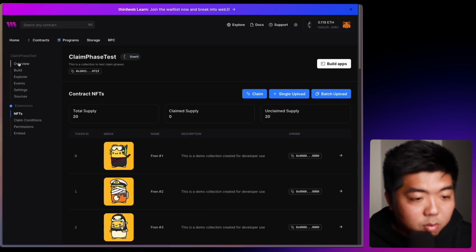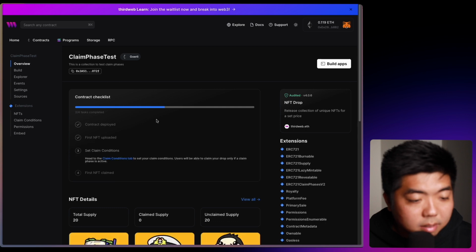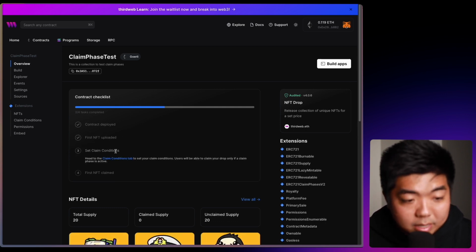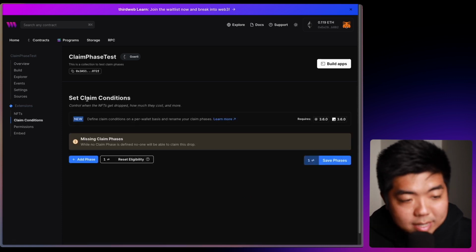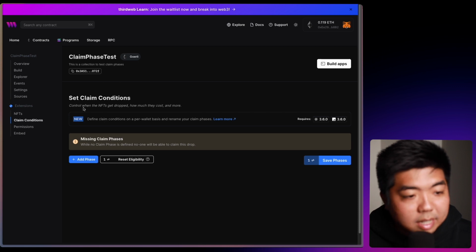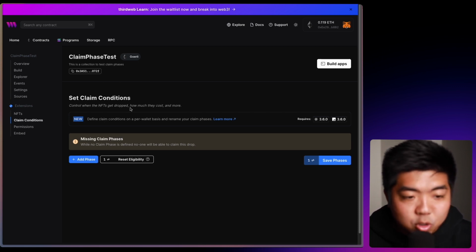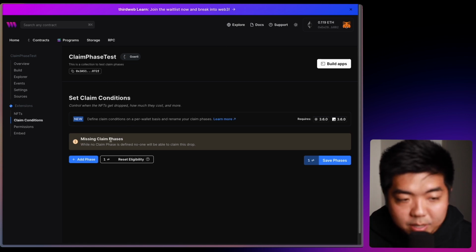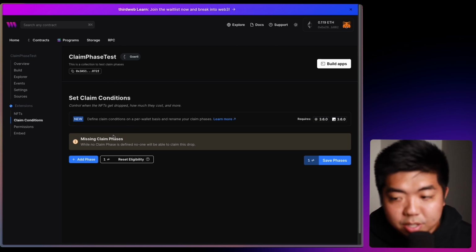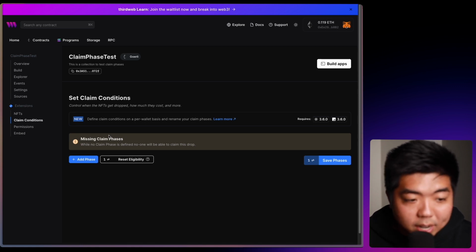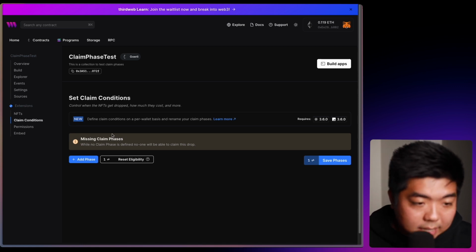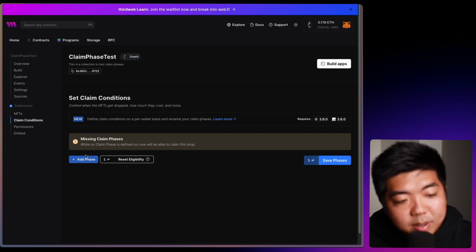Now, if we go back to overview, you can see in our checklist that we have completed uploading our NFTs. The next thing to do is set claim conditions, and we can head on over to the claim conditions tab, and we can set these claim conditions. So you can see here we can control when NFTs get dropped, how much they cost, and more. And by default, there is no claim condition set. So without a claim condition set, no one can claim NFTs from your smart contract, not even the wallet address that has deployed it. That means in order to do this, we have to add phases.